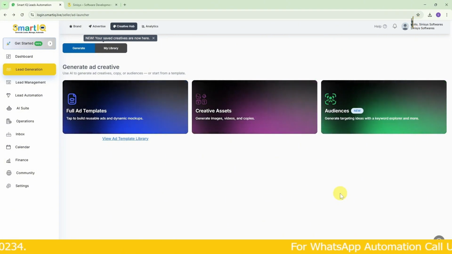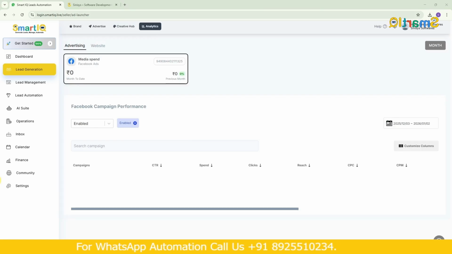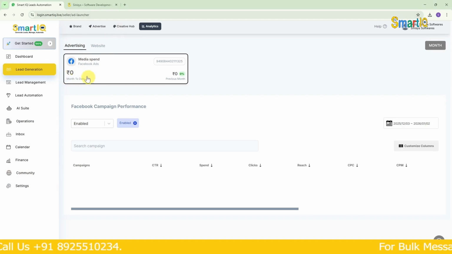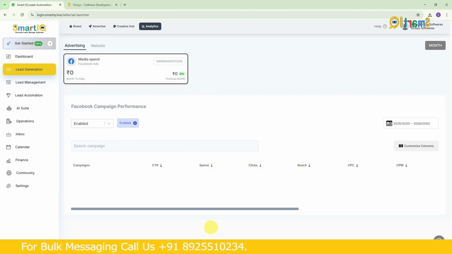Next is analytics. Here we can see the analysis for all the ads we've run. How much we've set for a month, how we fixed the rate, how it was in the previous month, how much we've spent, how many clicks, and how much reach we've got. All of that can be seen here. Like that, for 11 campaigns, that is for 11 ads, it'll be shown here.